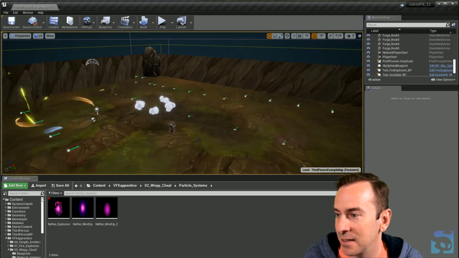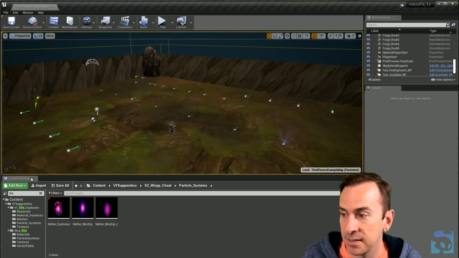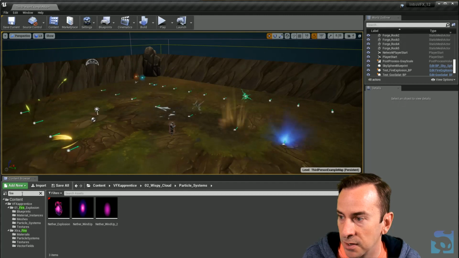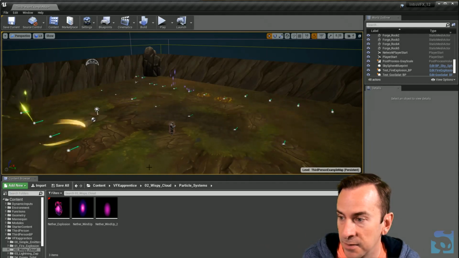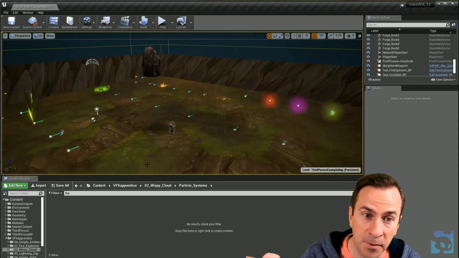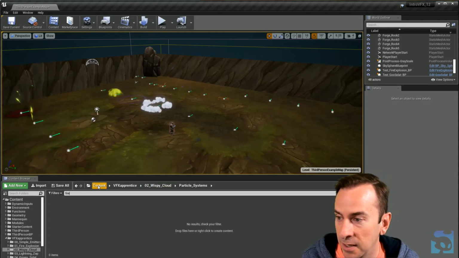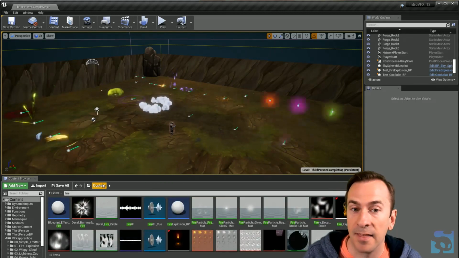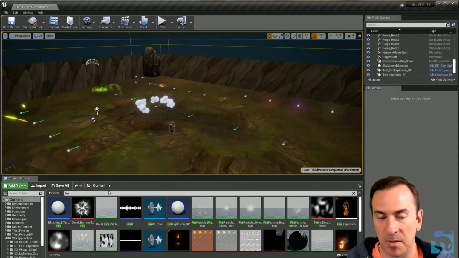Let's find something out here. If I search up here for fire, it won't work the way that I want it to, because this is how you search for folders. So don't search over there like me. I made that mistake constantly. You want to search over here. Like fire. Also, you want to be in the right folder. There's not going to be any fire in the Wispy Cloud folder. So if you click over here to content, then I can see all the fire in all of my project, which is really handy, right?